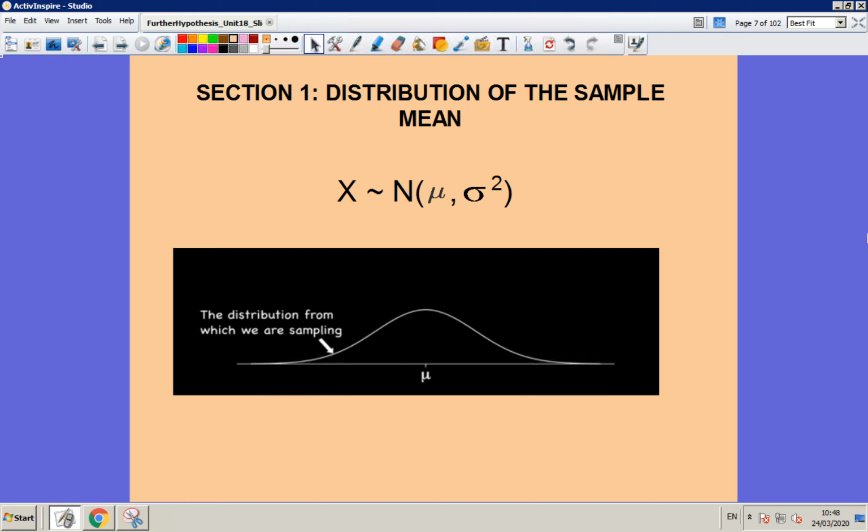So, for example, let's say this was the mass of a female gerbil, and we're saying that the mass of a female gerbil is normally distributed with mean mu and variance sigma squared. And you can see the probability density function that's been sketched down here. Okay, so if we take one female gerbil, the most likely outcome is that she will have a mass equal